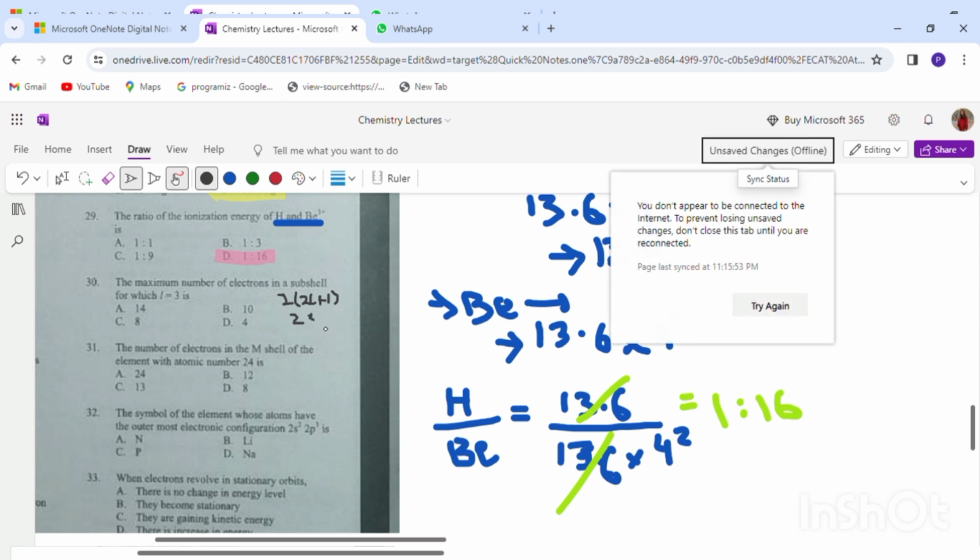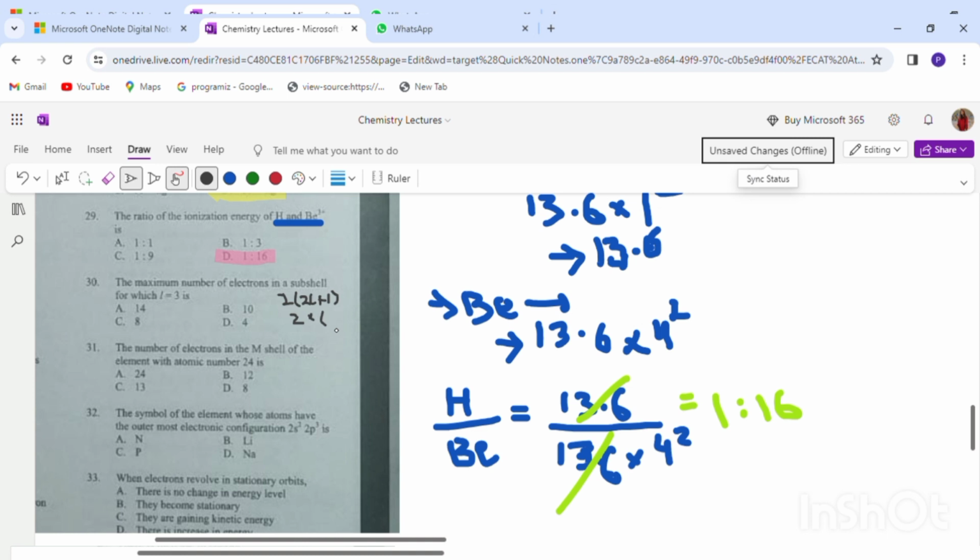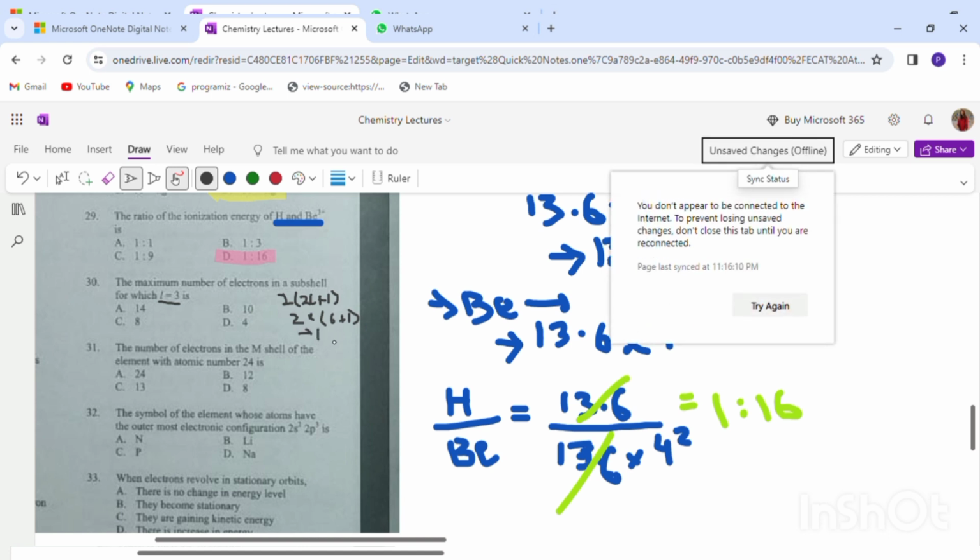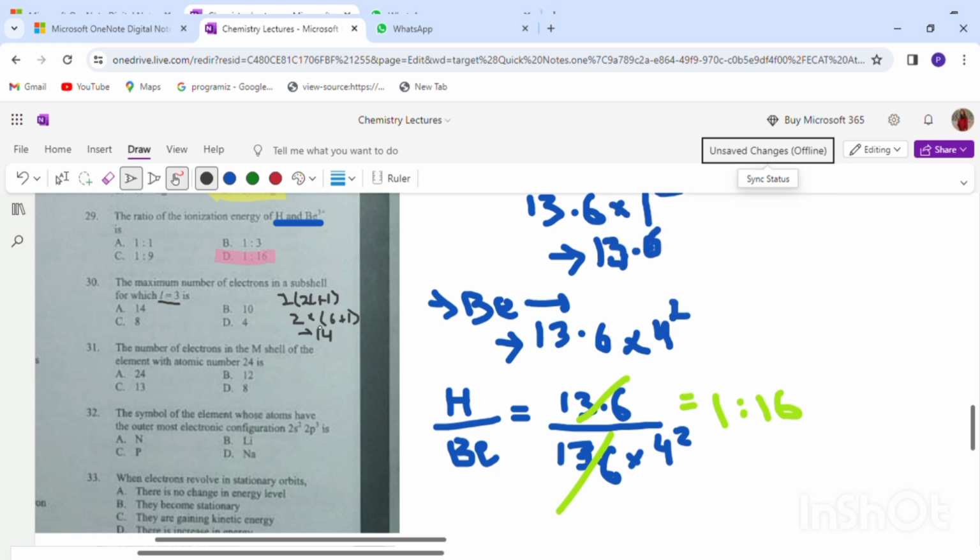L we have 3, so 2 threes are 6 plus 1 is 7, and 7 into 2 is 14. So the correct option here is 14.